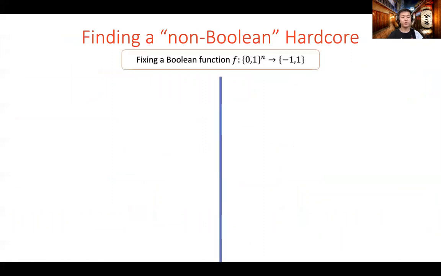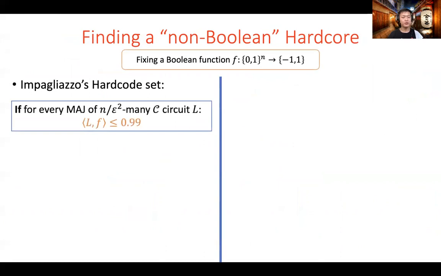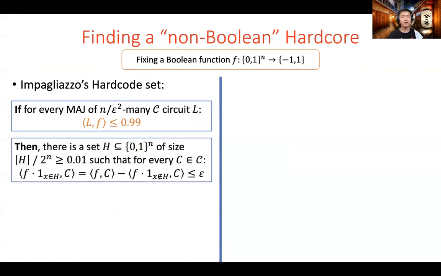We fix f to be a Boolean function. Impagliazzo's result states that if every majority of n over epsilon squared many capital C circuits L has correlation with f bounded by 0.99, then there is a set H of size Ω(2^n) such that f restricted to the region H is very hard to predict by capital C circuits.